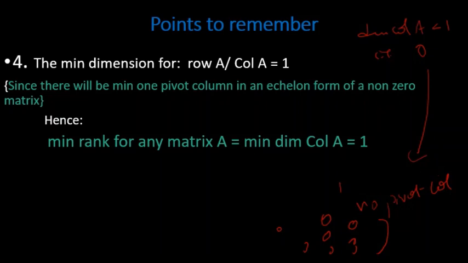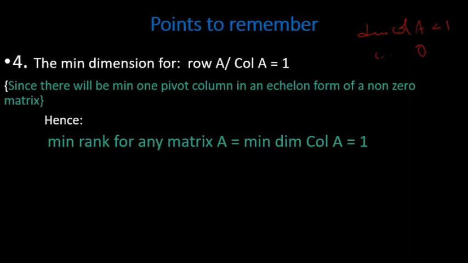That's why for dimension of row A, minimum one non-zero row should be there. If all are 0 rows, then we don't calculate anything for that. It's a 0 matrix. So there should be minimum one non-zero row, minimum one pivot column. That means we can say here that the minimum dimension for row space of row A or column A must be 1.